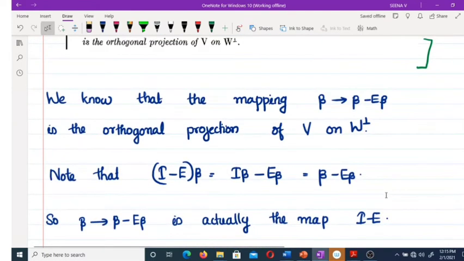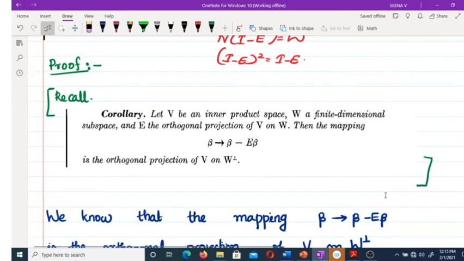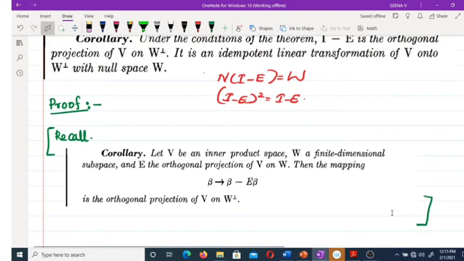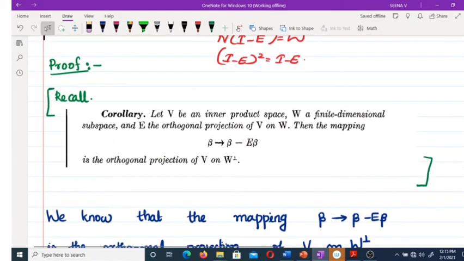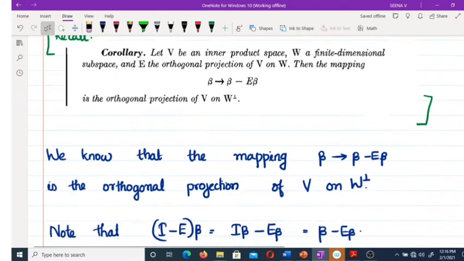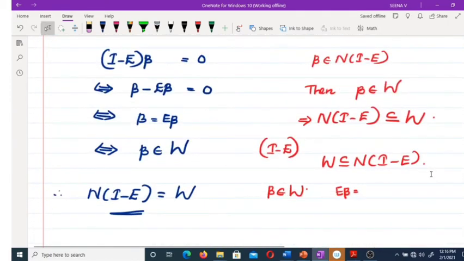W is the orthogonal projection. If beta belongs to W, then its best approximation is the same vector, that vector itself. Therefore, E beta is equal to beta.